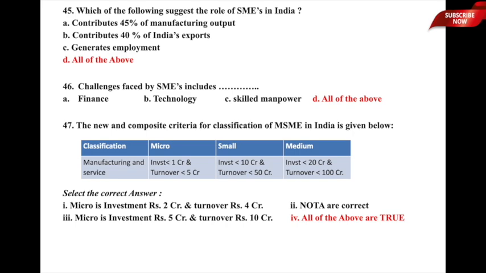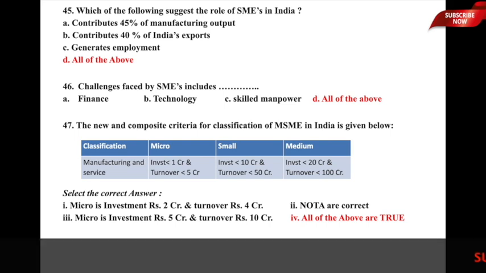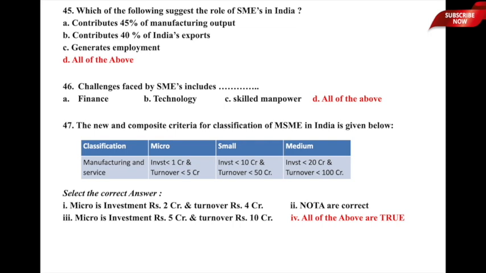Which of the following suggests the role of SMEs in India, small medium enterprises in India? A, contributes 45% of manufacturing output, B, contributes 40% of India's exports, C, generates employment, and D, all of the above. All of these, that is, it is contributing towards 45% of the manufacturing output, 40% of India's exports, and generates employment on a very large scale. So, option D, all of the above, is the correct answer to this particular question. Let us now move to the next one.